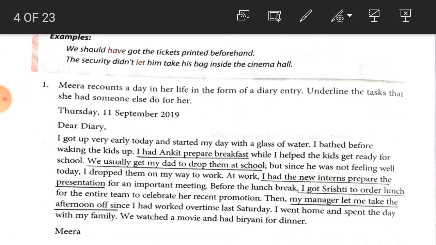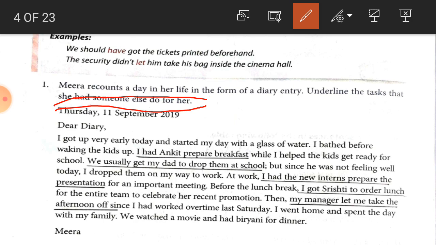Now students, there is one exercise given here. Meera recounts a day at work in the form of a diary entry. So underline the tasks that she had someone else do. It means that in the sentences where causative verbs are used, the tasks are not done by Meera. So find out the words.